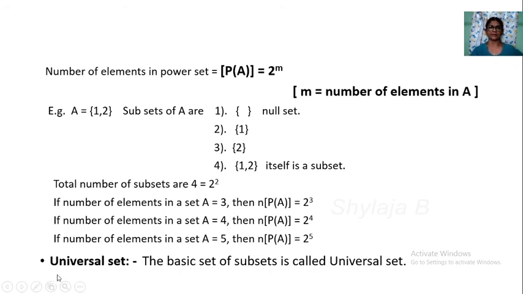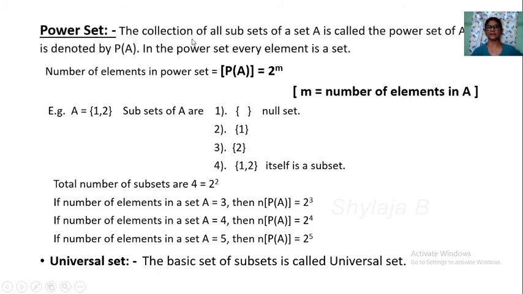Then lastly we take the universal set. The basic set of subsets is called the universal set. Basic sets of subsets are called universal set. So all this is about how many elements the power set will have. After seeing this, we take the definition of power set.